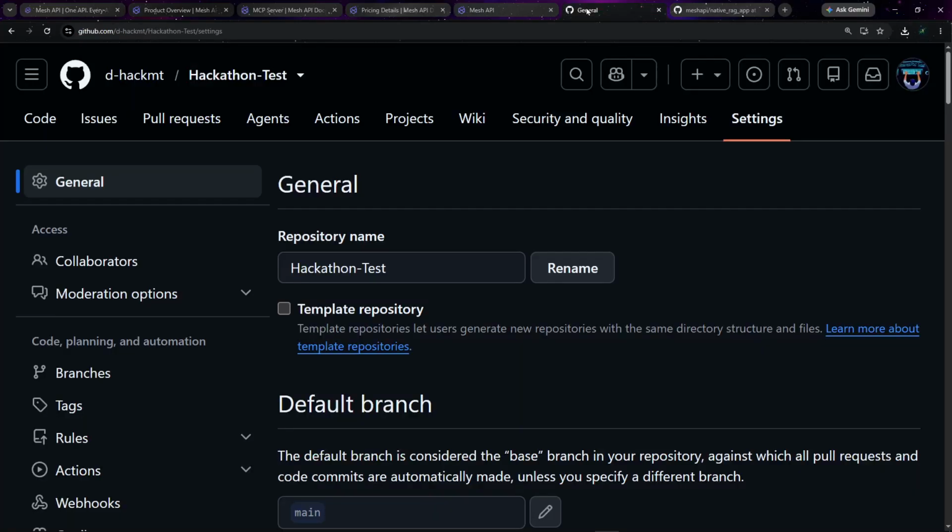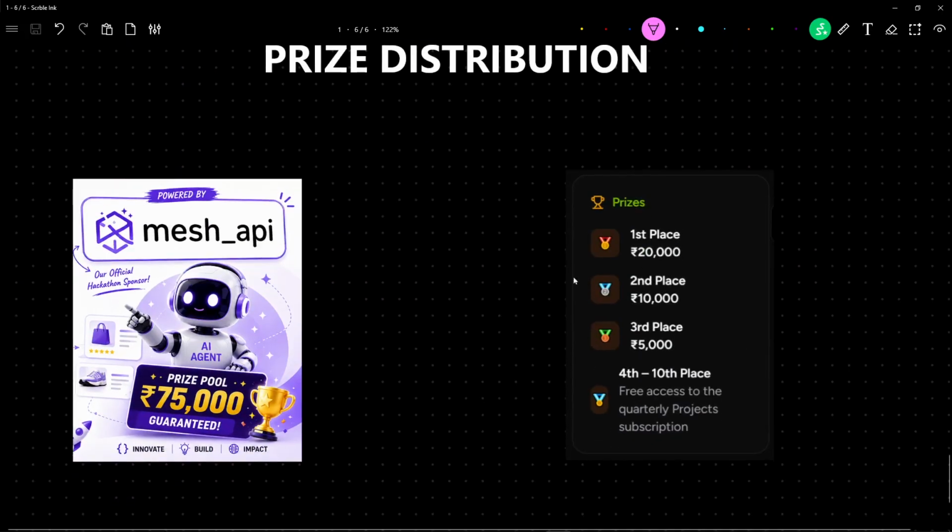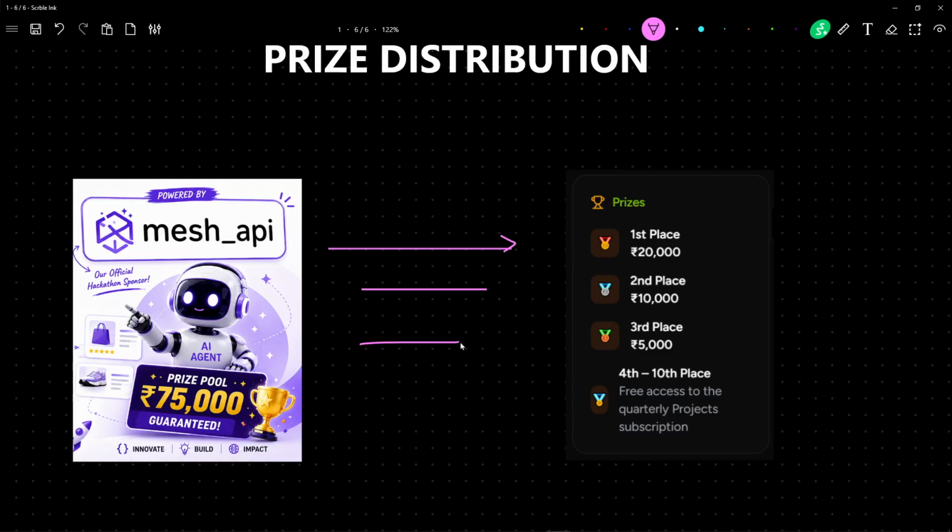Now, I hope you are excited for this particular hackathon, and this is all about the hackathon. We have already discussed the prize distribution. The first prize is going to win 20,000, the second prize is going to win 10,000, the third place is going to win 5,000 rupees, and lastly, all the remaining ranks are going to get a quarterly subscription to all our courses. And all this happened because of Mesh API.